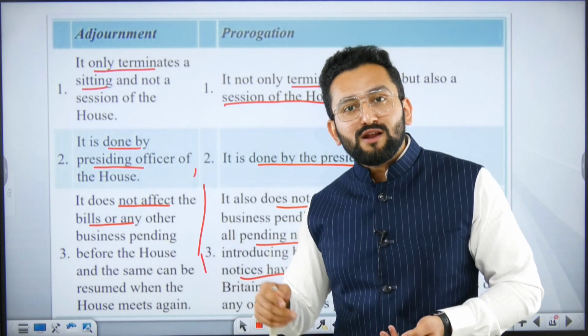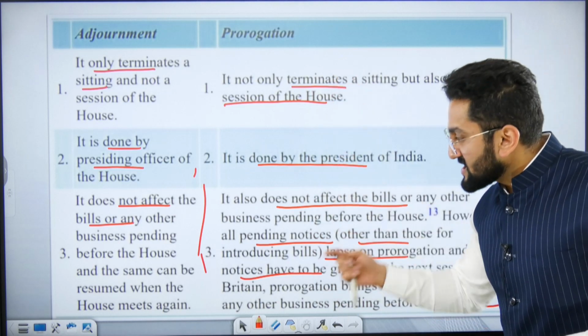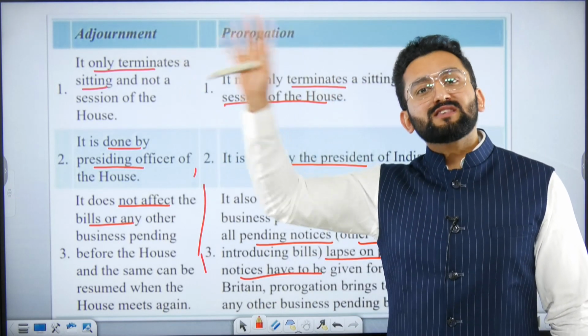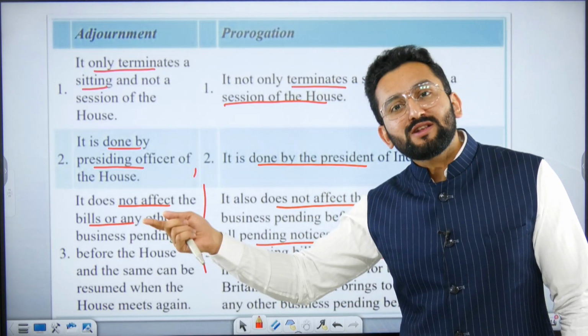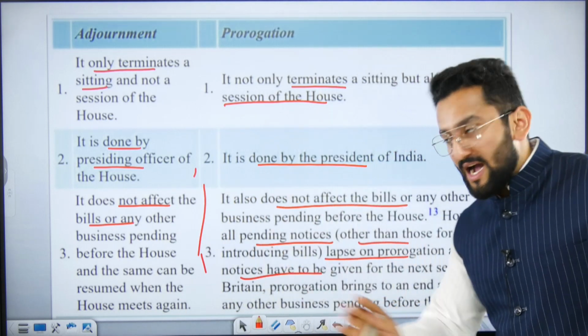There are so many adjournments that happen, for 1 hour, 2 hours, and 5 days or 6 days. But when it comes to prorogation, since the session ends, again there will be a summoning. So in this case, notices lapse. When the next session is going to happen, there will be fresh notices to be released for you. Okay, I think it is clear now.